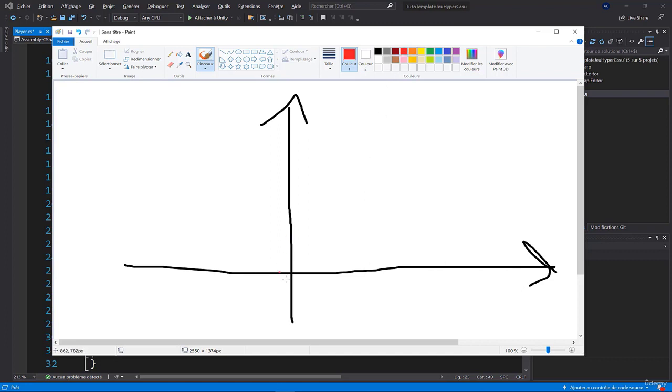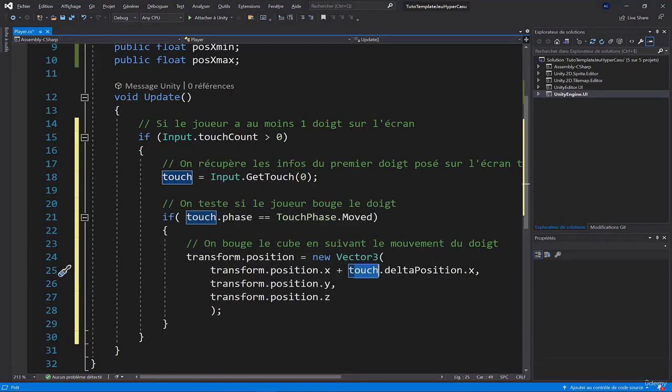By default, the moment we put our finger on the screen is here, so in 0, 0. If you move your thumb to the right, it will have a positive value. And if you move it to the left, it will have a negative value. So I'm adding something that can be either positive or negative. If it's negative, plus minus, well, that's minus.